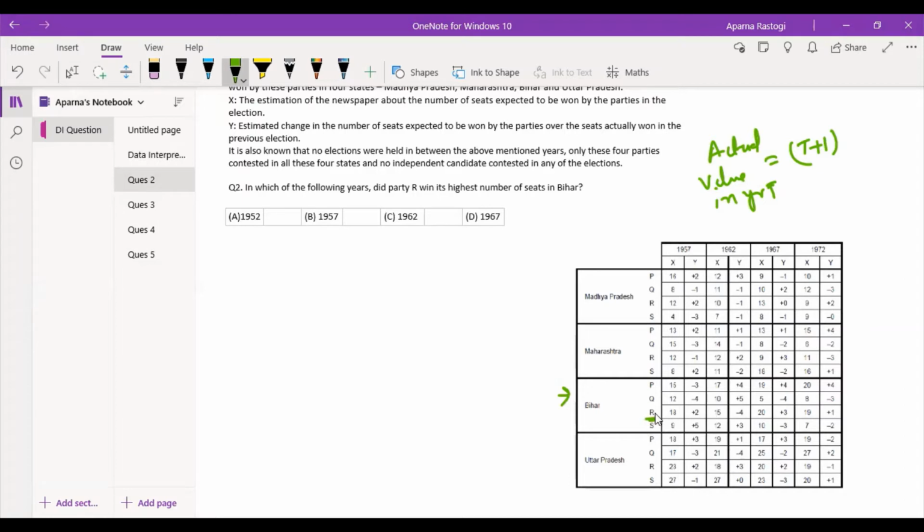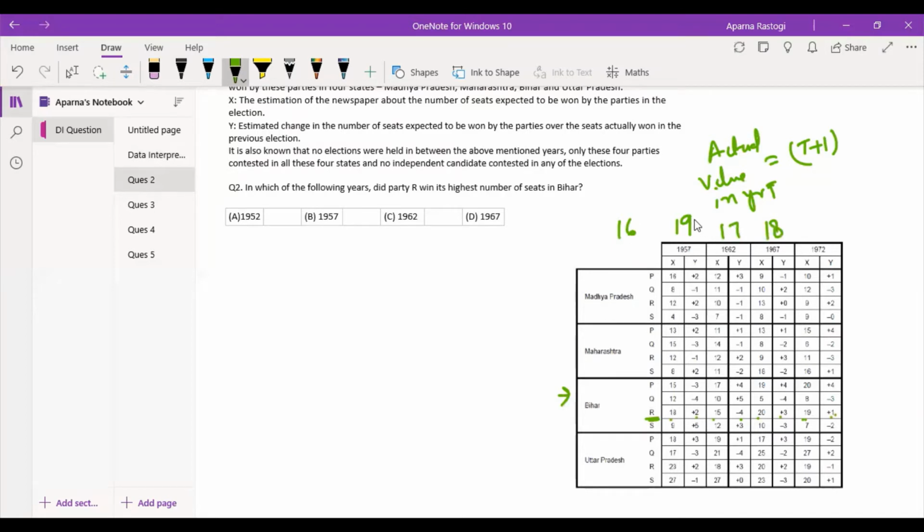So for R, if I have to find the value of 1967, I will have to look at the values of 1972. So this is 19, this is plus 1, 19 minus 1 will give me 18. That is for 1967. This is 20, this is 3. 20 minus 3 will give me 17 for 1962. This is 15, this is 4 minus 4. So 15 minus 4, that is 19 will be the value for 1957. And 18 minus 2, 16 will be the value for 1952.